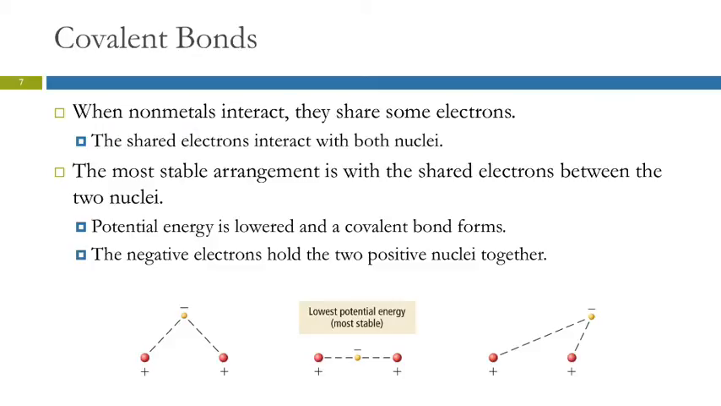So nonmetals interact by sharing electrons. And those shared electrons are attracted to both nuclei, and that's what holds the two atoms together. So if this is the positive nucleus of one atom and this is the positive nucleus of another atom, an electron shared between them is going to attract both of them. If it's off to one side or over here, that's not the lowest energy state. The lowest energy state is if this is in the middle, right between. So this is the most stable. So this electron being shared between the nuclei pulls those atoms together and lowers their energy.